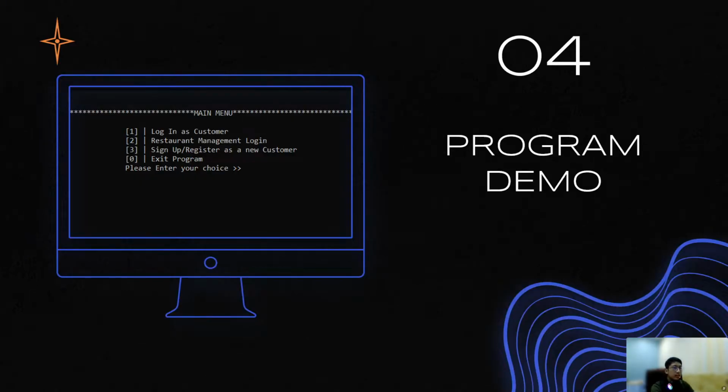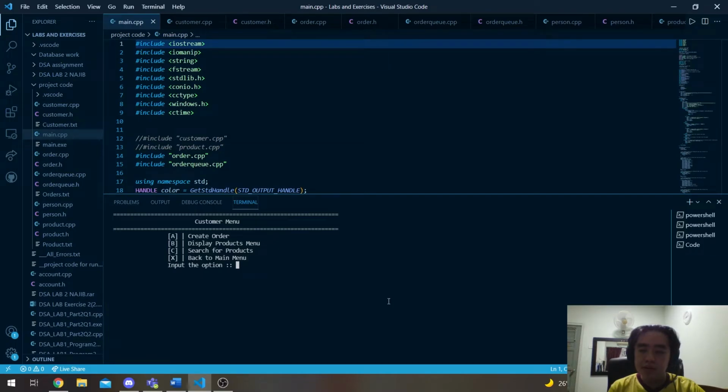Next, we would like to demonstrate our program. My name is Najib, and I will be demoing the customer side of the system that me and my teammates Faruq Azlan and Dzakirin Asyraff worked on together for our data structure and algorithm project. As you can see, there are 3 main functions in the customer menu. Let's start off with the display products menu.